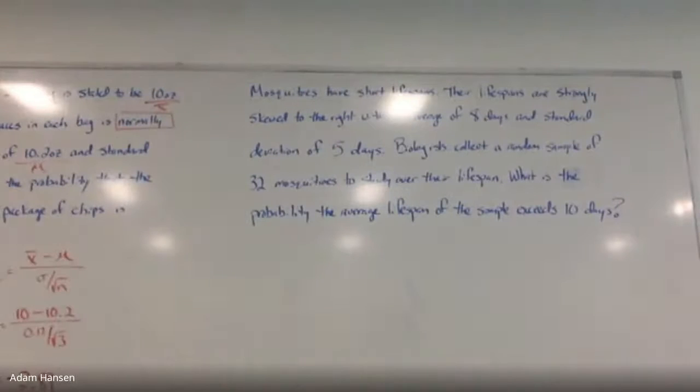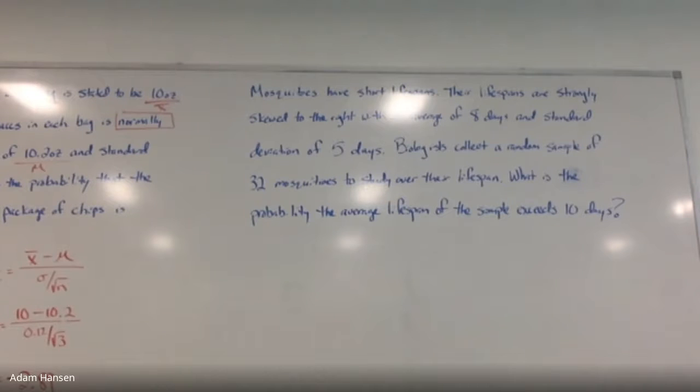Another one. Mosquitoes have short lifespans. Their lifespans are strongly skewed to the right with an average of 8 days and a standard deviation of 5 days. Biologists are going to take a random sample of 32 mosquitoes to study over the course of their lifespan. What's the chance that the average lifespan of that mosquito sample exceeds 10 days?